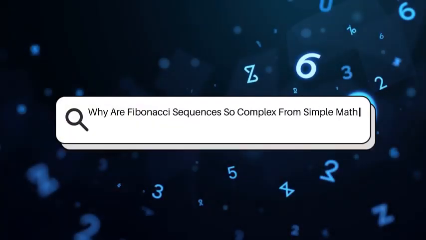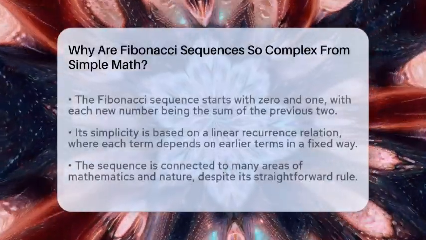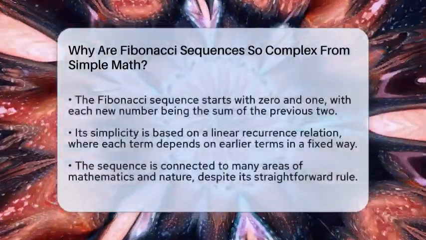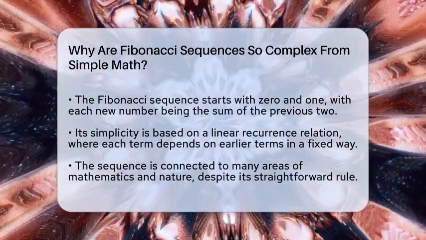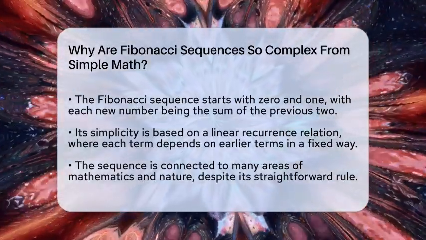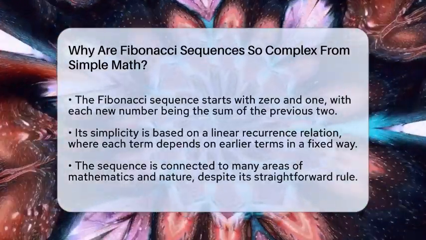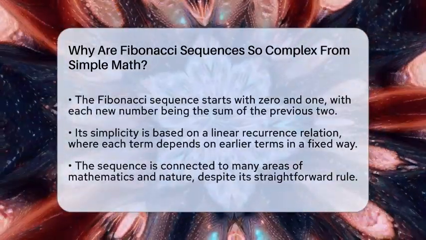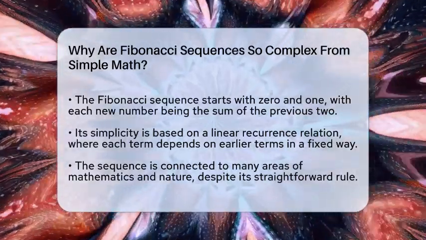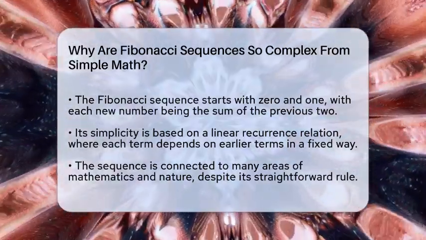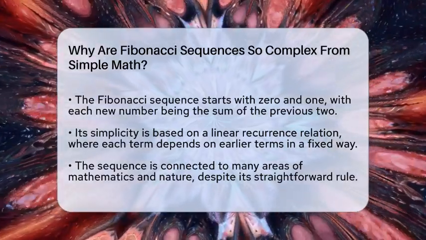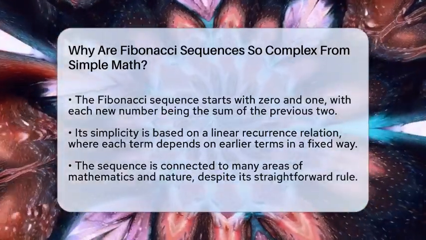Why are Fibonacci sequences so complex from simple math? Imagine a sequence that starts with just 0 and 1, and each new number is the sum of the two before it. Sounds straightforward, right? But this simple rule creates a sequence full of surprises and deep connections. The reason it gets so complex is because of how the sequence is built.